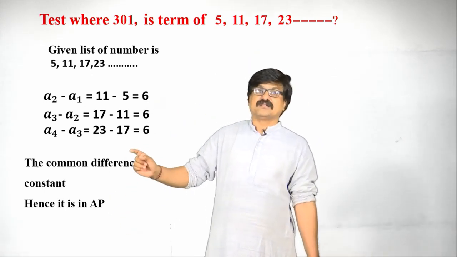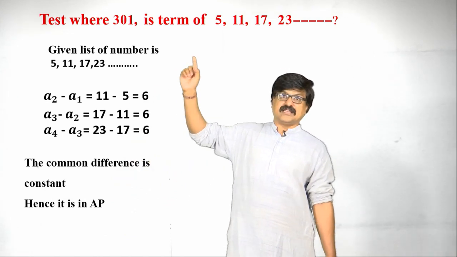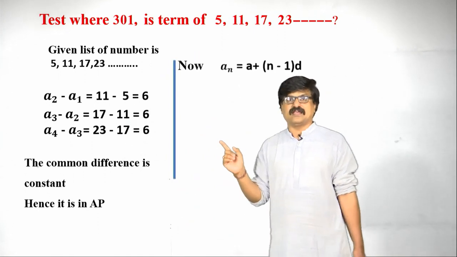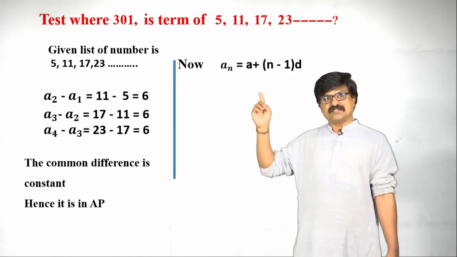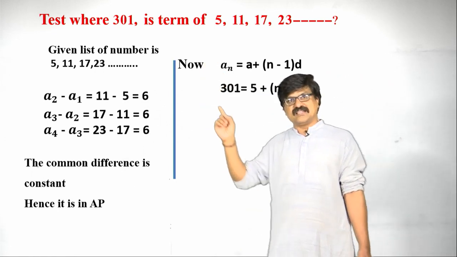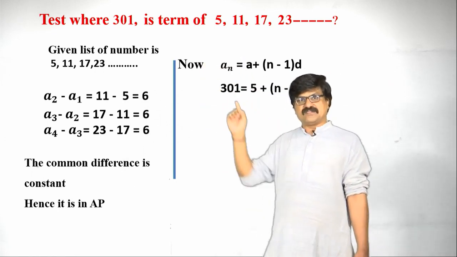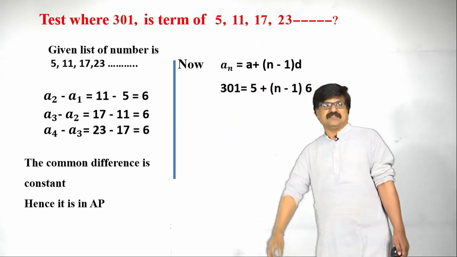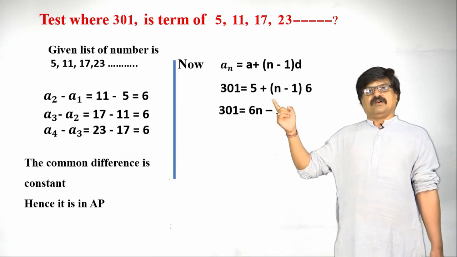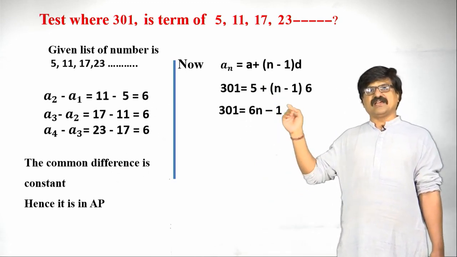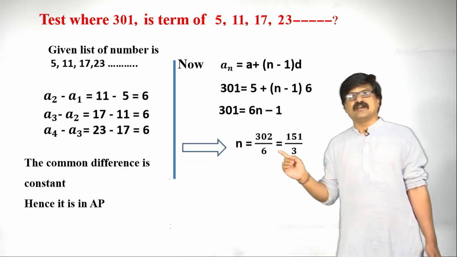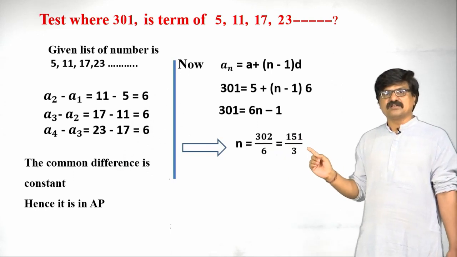After getting the AP, the next part is, now I am going to take An equals A plus n minus 1 into D. We know the value of An here is 301, A is 5, the value of D is 6. Simplify this. Therefore, 6 into n is 6n, minus 6 plus 5 is minus 1. So, what does this imply? The n value is 151 by 3.